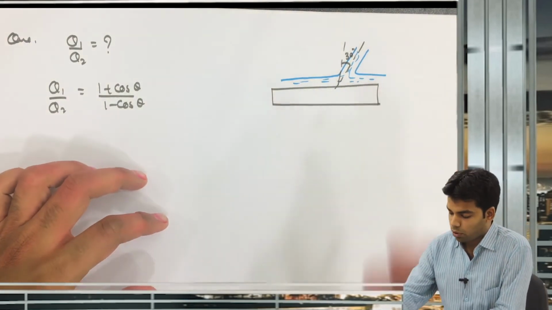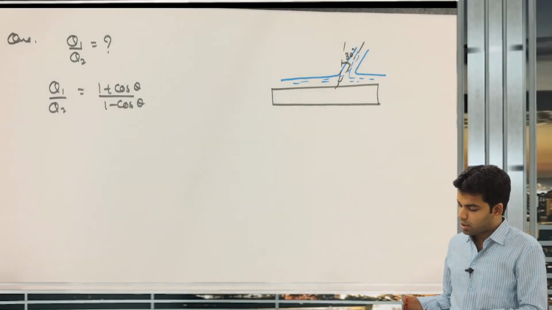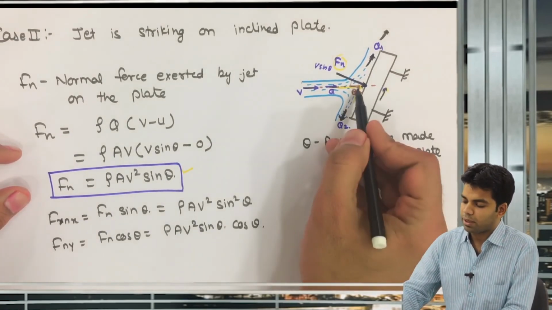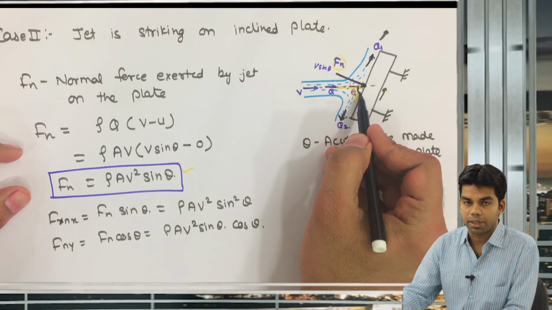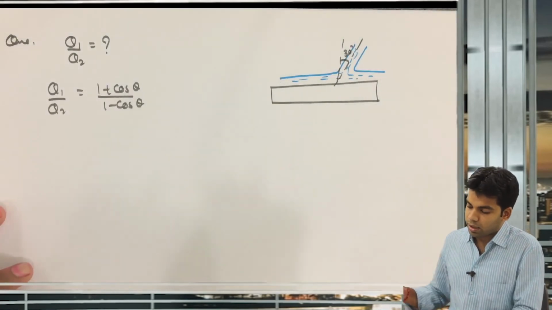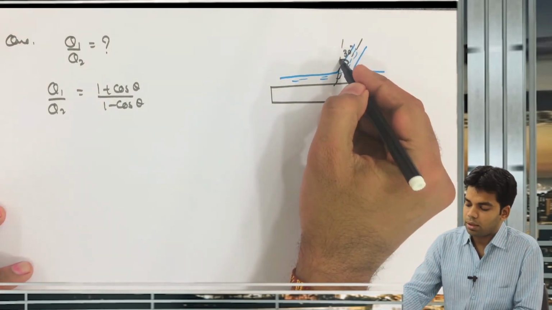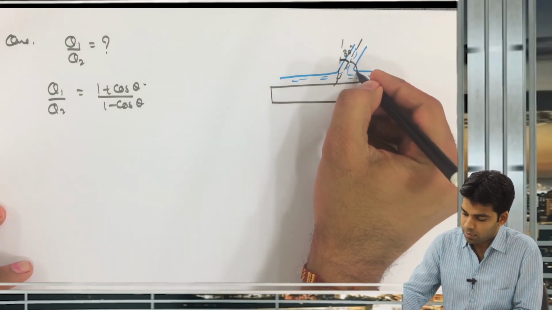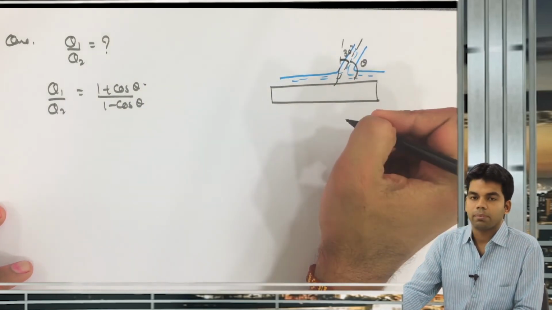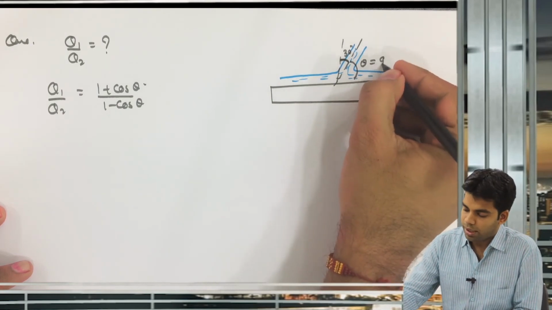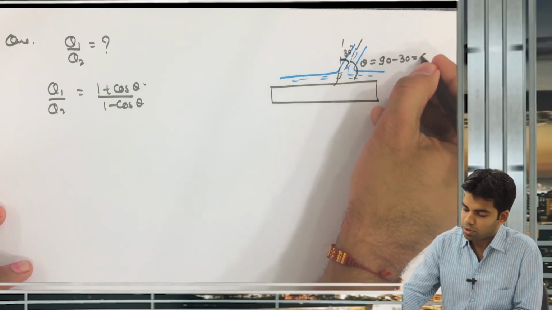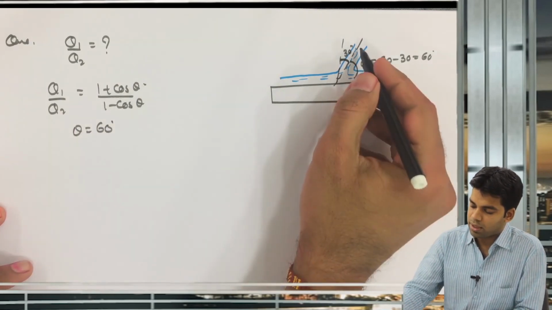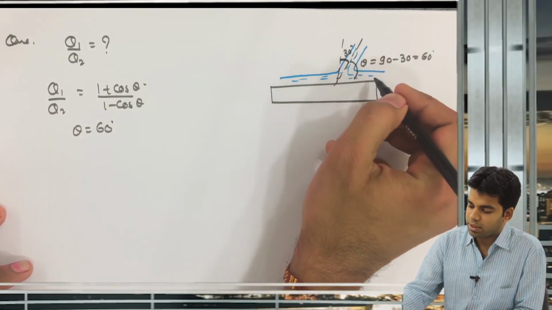Now theta, what was theta? Theta in our case was the acute angle made by the jet with the plate. Here theta given is with the vertical, but in our formula this is not our theta. Our theta is this one, which is equal to 90 minus 30, which is equal to 60 degrees. So in our case this theta is equal to 60 degrees, because theta is the acute angle made by the jet with the plate.